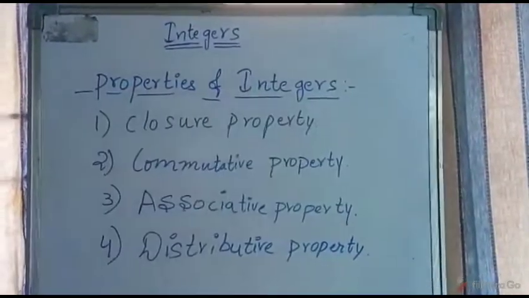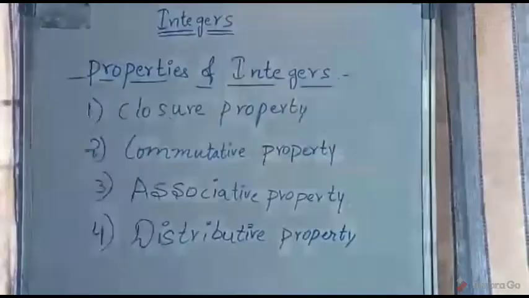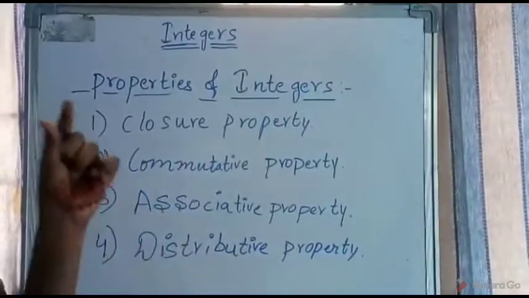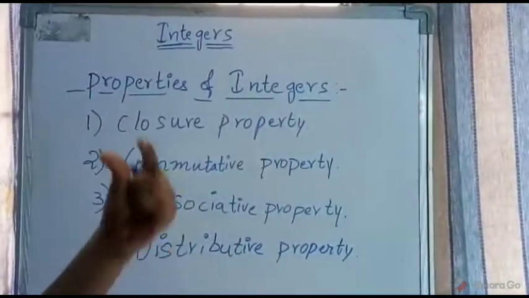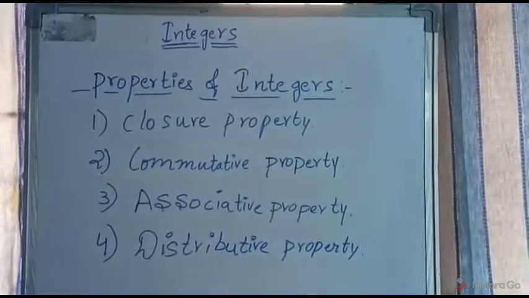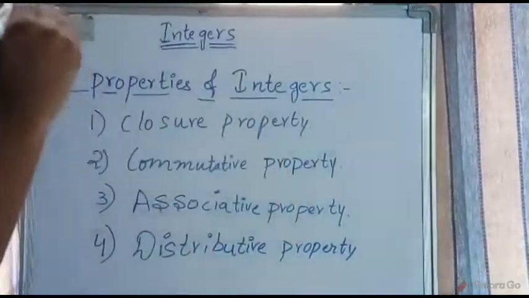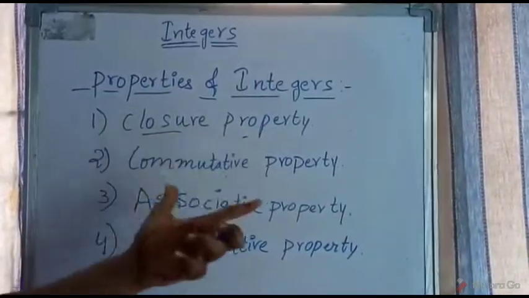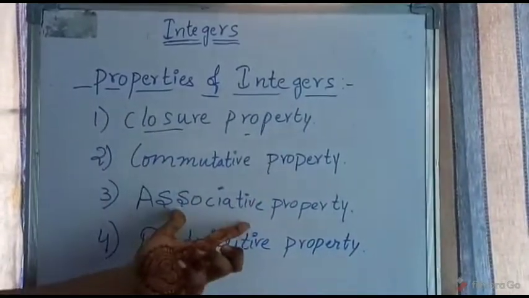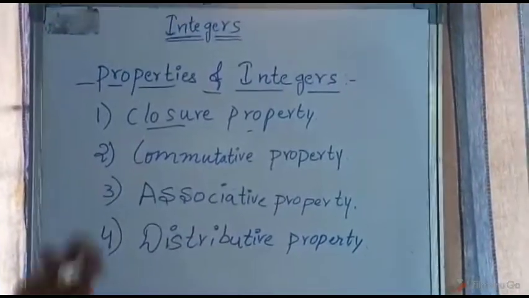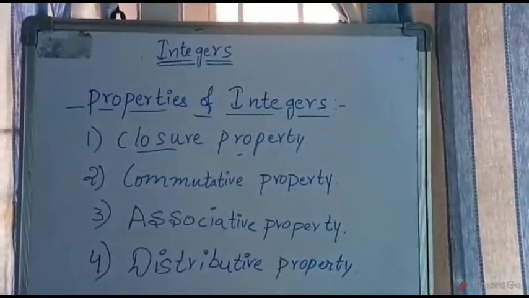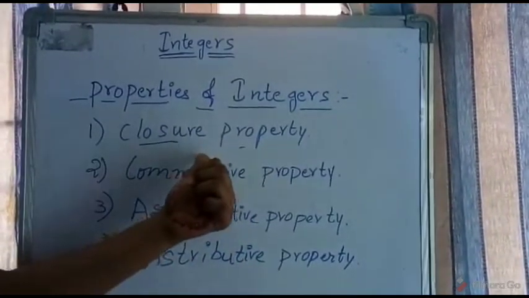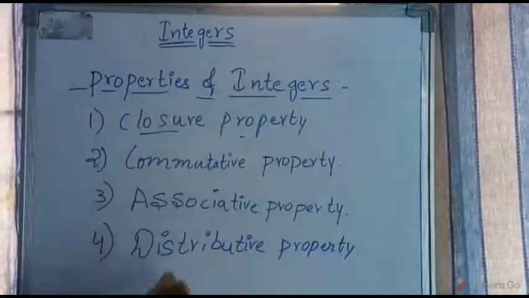Properties of integers. Now what are the properties of integers? These properties of integers will tell us how to divide, how to add, how to subtract and how to multiply. These four fundamental laws always come under these properties: closure property, commutative property, associative property and distributive property. These are the four properties, and each property has four divisions, that is under addition, under multiplication, under subtraction and under division.